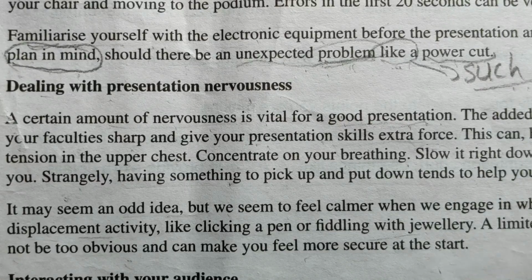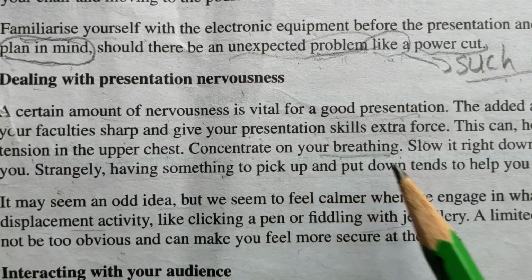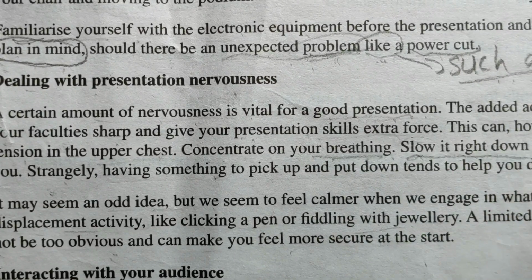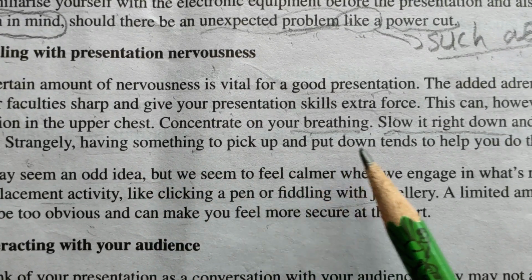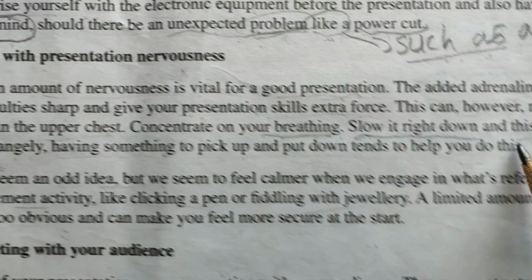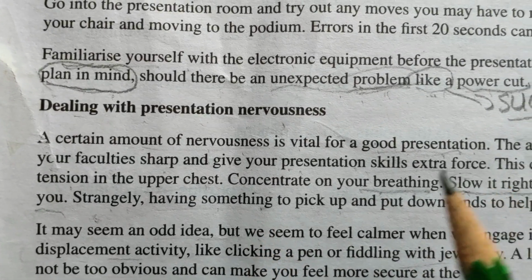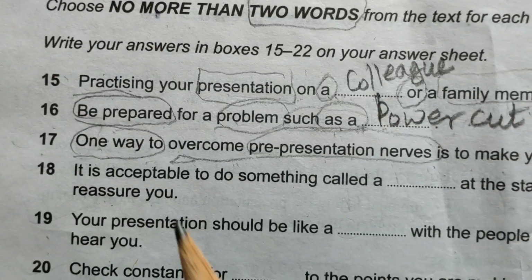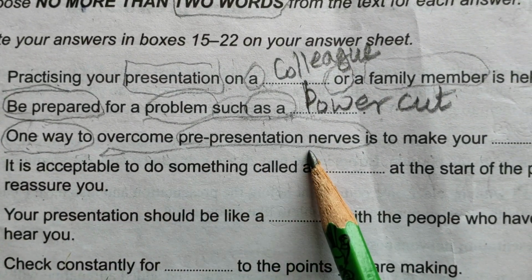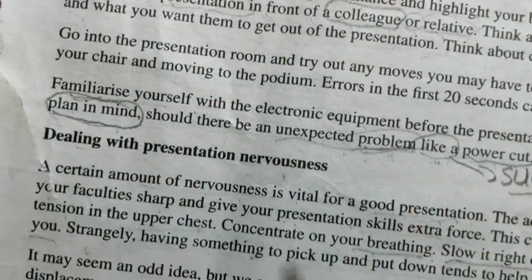This can however result in tension in the upper chest. Concentrate on your breathing. Slow it right down and this will relax you. Strangely, having something to pick up and put down tends to help you with this. Okay, now the question was one way to overcome. Now let's read the statement again. One way to overcome pre-presentation nerves is to make your dash less rapid. Less rapid, one way. Okay, I got it, I think.